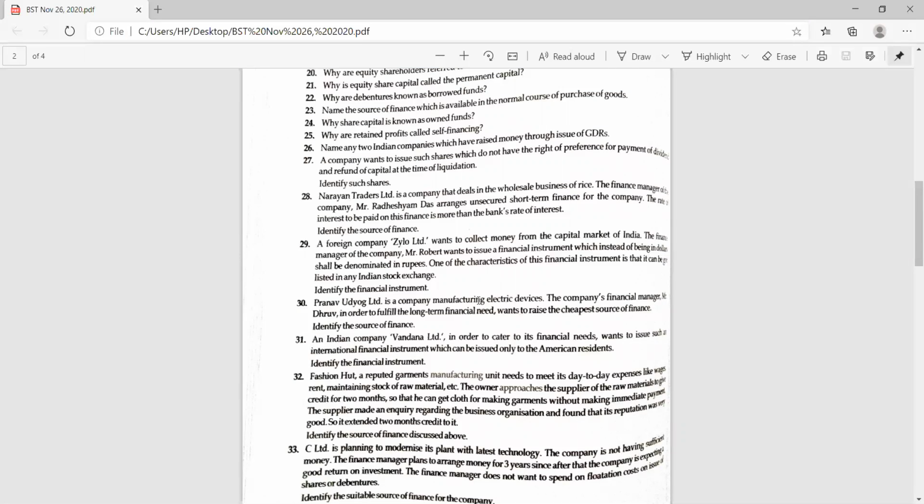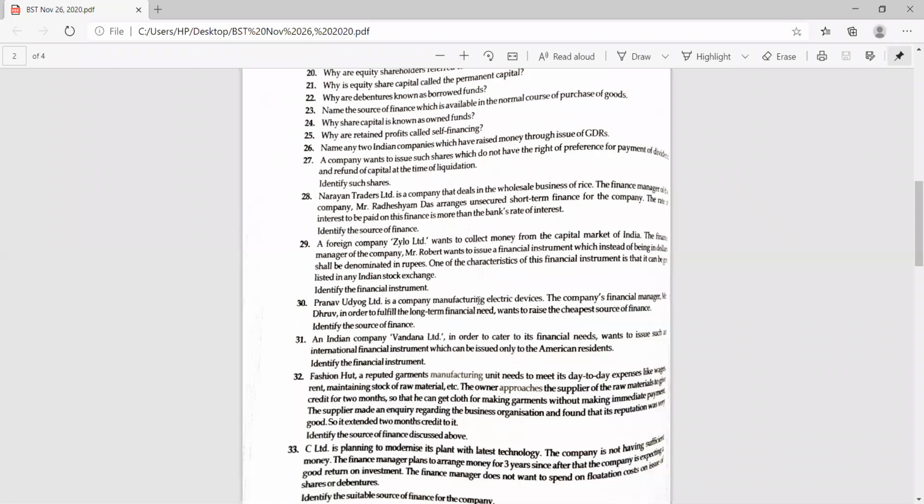They are manufacturing electric devices, and the company's financial manager, in order to fulfill the long-term financial needs, wants to use the cheapest source of finance. You may get a question like this in the paper as well: name the source of finance which is the cheapest source of finance to fulfill the long-term needs. The answer is debentures. Go for the next.